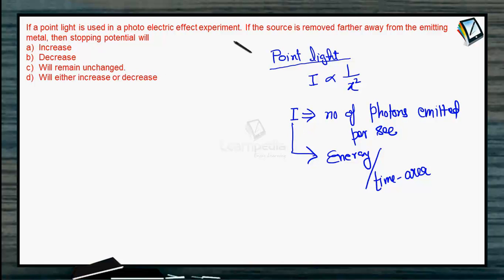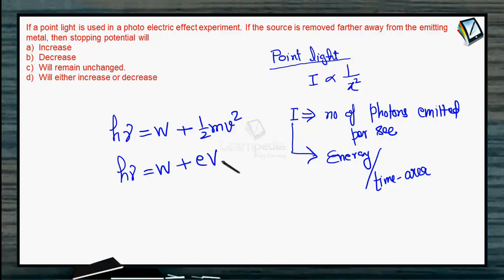So here, what should be the effect on the stopping potential? As we know, if nu is the frequency of the light, then h nu equals the work function plus half m v square, and if V c is the stopping potential, then we can write it that way.